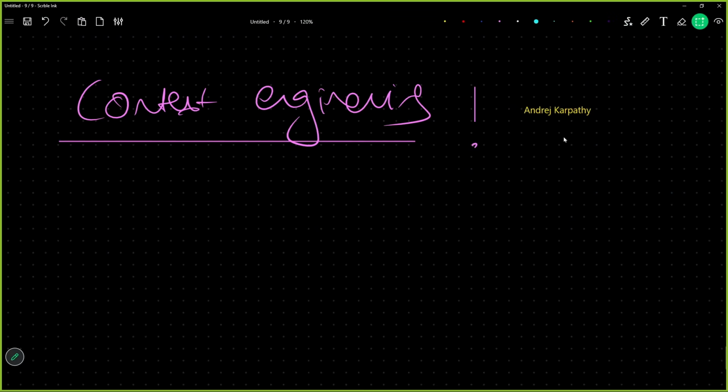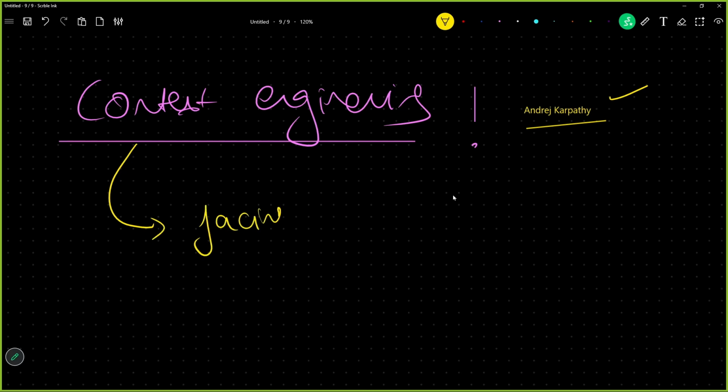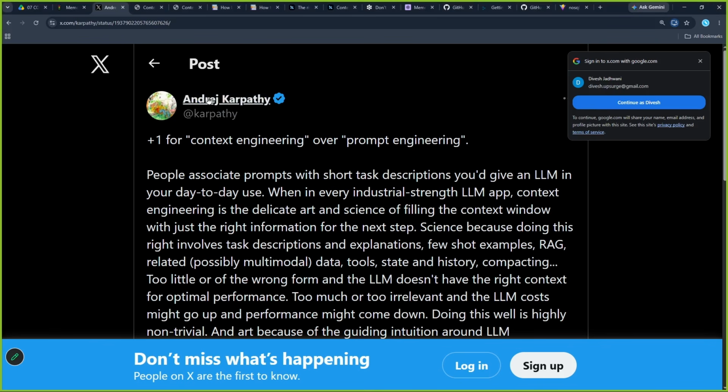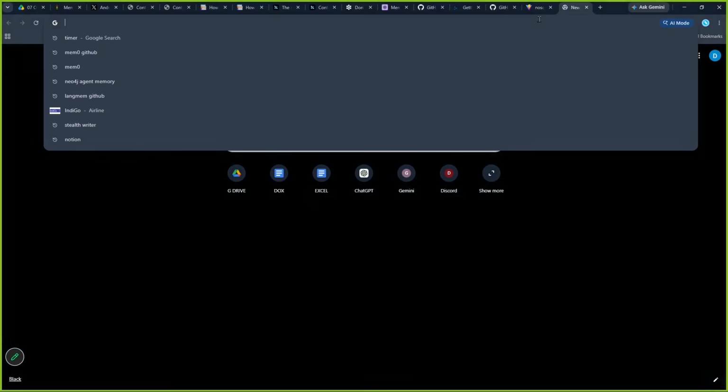Vibe coding just simply means using AI to write your code. This is vibe coding. And similarly it happened with context engineering. See, context engineering is not something new to developers. People were already facing this issue. What Andrej Karpathy did is coin this term. How did this happen and when did this happen? Let us understand.